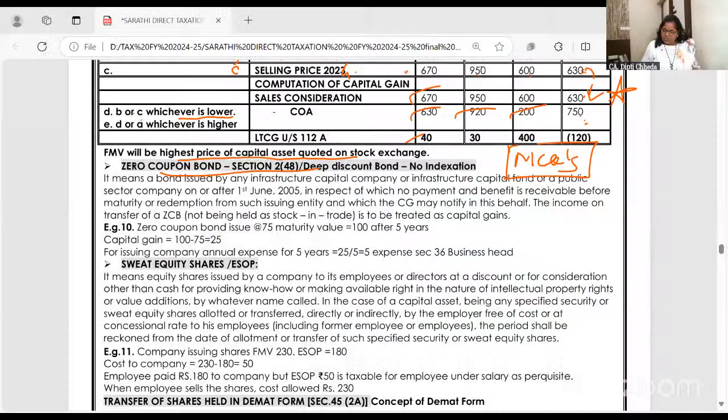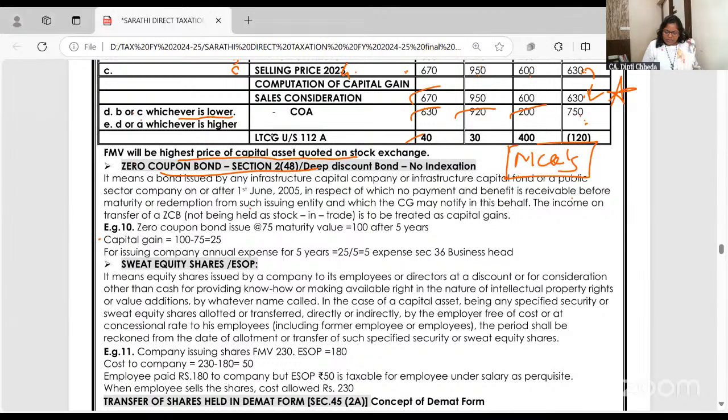With zero coupon bonds, say deep discount bonds, I will issue at 88. On maturity after 6 years, I'll give you 100 along with interest. In between, twice a year, you will not get anything. That's the concept. Now, why is that relevant for MCQ? It is this easy, see. Zero coupon bonds are issued by banks and all.